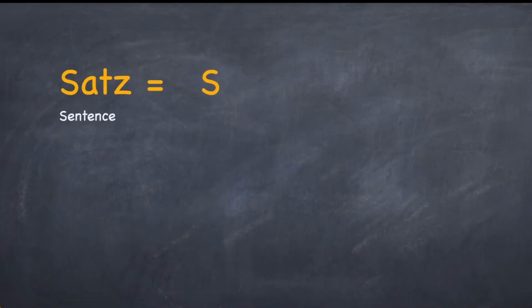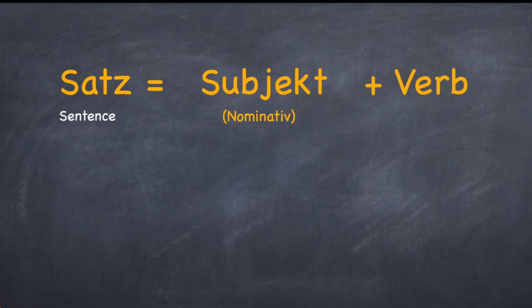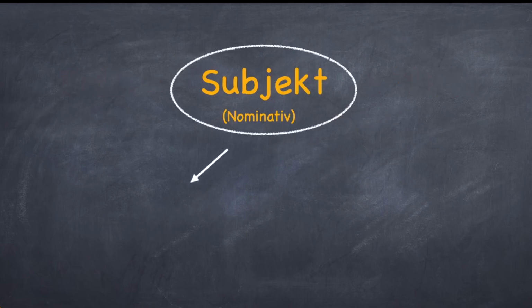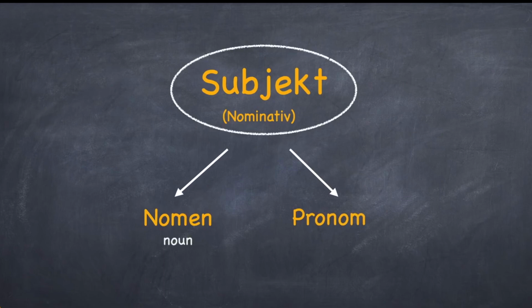To understand this better, a sentence, Satz, is made up of Subjekt plus Verb. Subjekt is always nominative and the verb depends on this Subjekt. The Subjekt can either be a nomen or a pronomen, which can either be singular or plural.